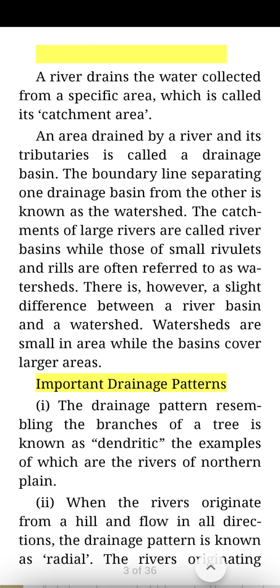Important drainage patterns. The drainage pattern resembling the branches of a tree is known as dendritic, the examples of which are the rivers of the northern plain. When the rivers originate from a hill and flow in all directions, the drainage pattern is known as radial. The rivers originating from the Amarkantak range present a good example of it.